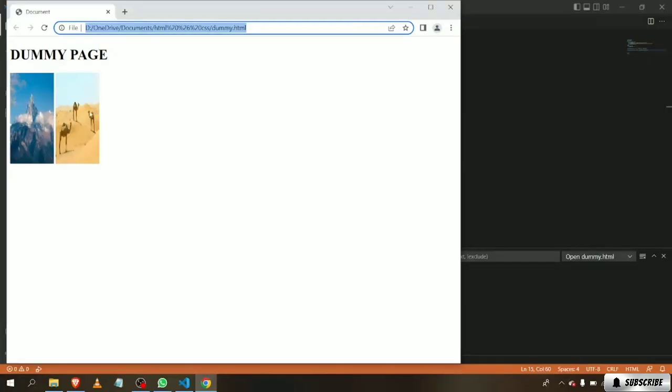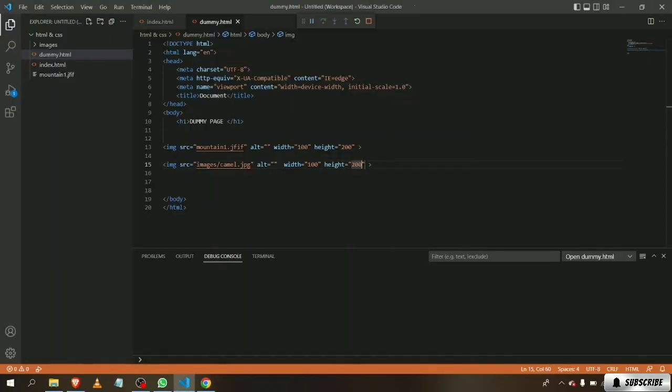Now if I want to take this image downwards, I don't want it side by side, I want it underneath each other. What I can do here is really simple. Just after this first image, I'm just gonna give a break tag, breaking the line, which is pretty easy.